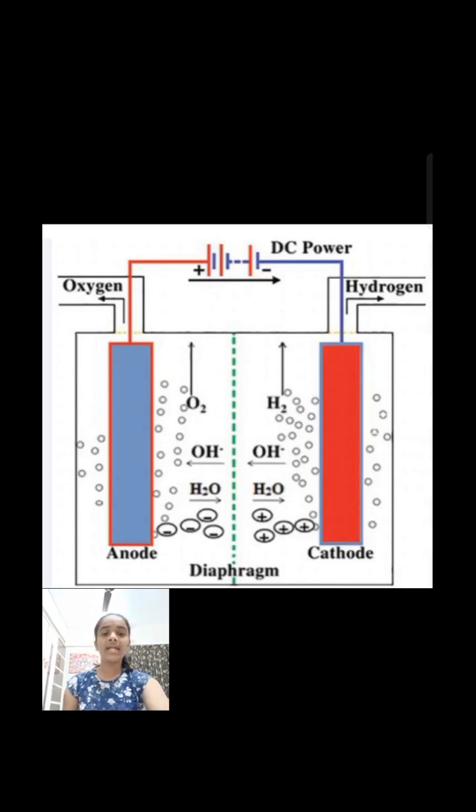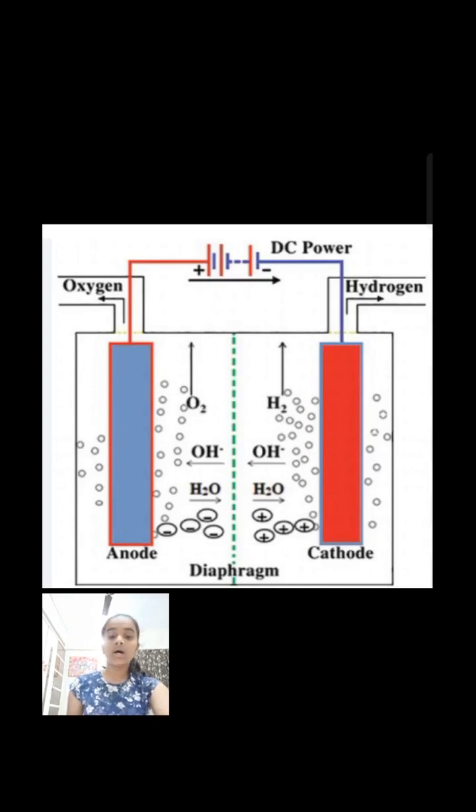Now let's see electrolysis and associated terms. First, electrolysis: the process of decomposition of a chemical compound in the dissolved state or molten state by the passage of electric current.